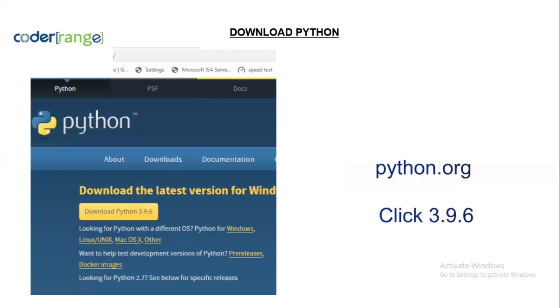Coming back, which version of Python do we have to download? I think currently there is a later version, but I'm asking you to download version 3.9.6. You can go and download this version online.